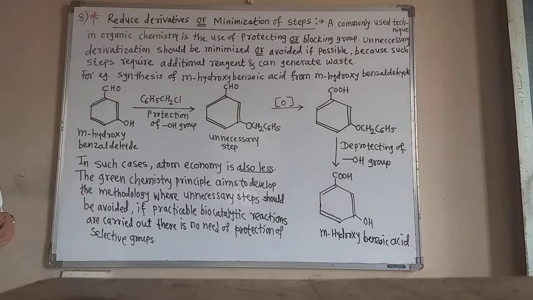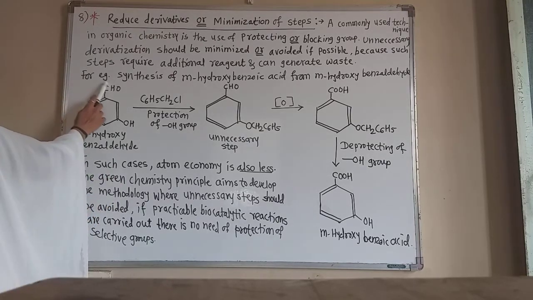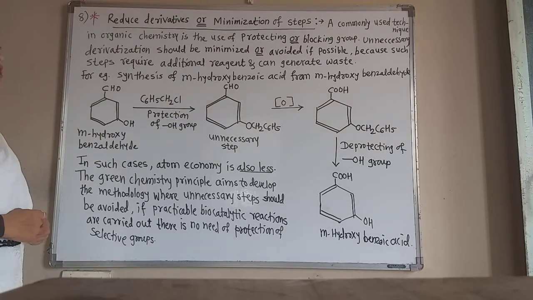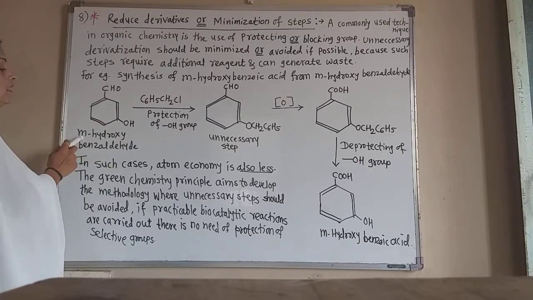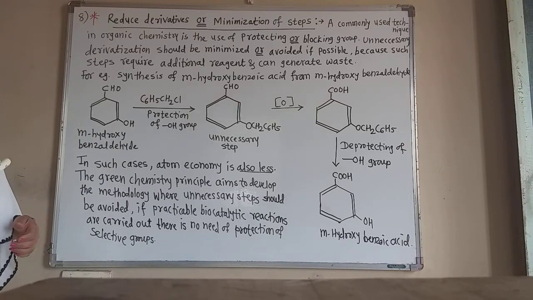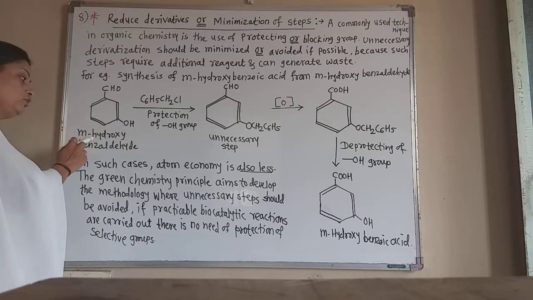For example, see here, the synthesis of meta-hydroxybenzoic acid from meta-hydroxybenzaldehyde. Now this is the meta-hydroxybenzaldehyde. We have to synthesize meta-hydroxybenzoic acid from this.